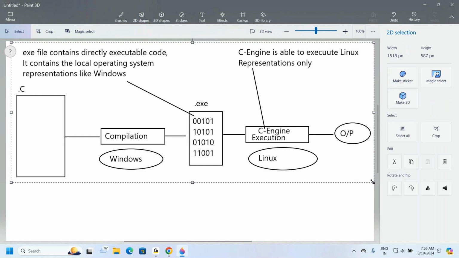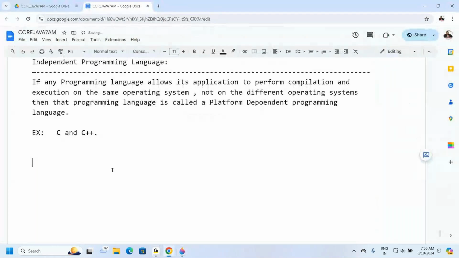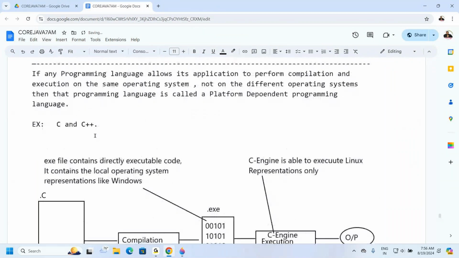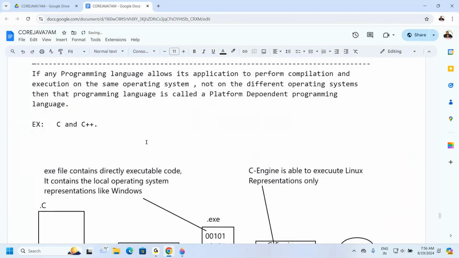Right, sir. Now I'm just going to give a copy of this in our document. Now try to understand it clearly. I'll give clarity on it. I'll give some text or data also. Now try to understand it clearly. Right, sir. Just one minute of time. Let me complete this document here.